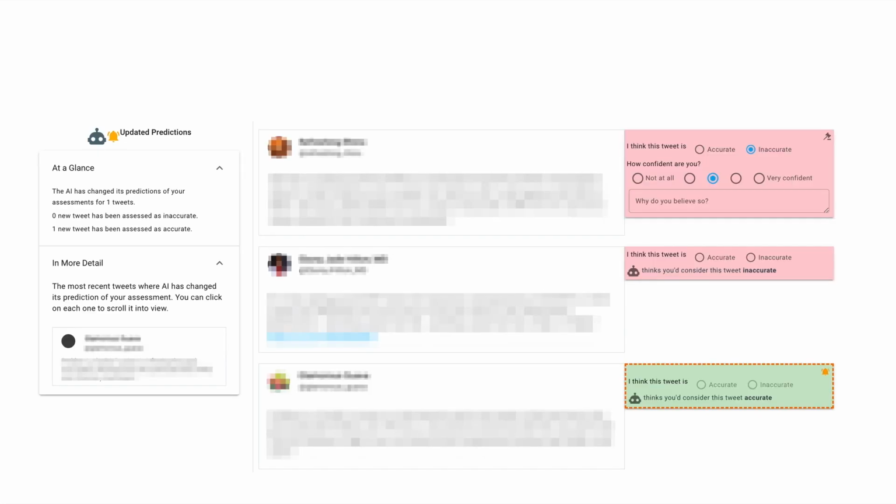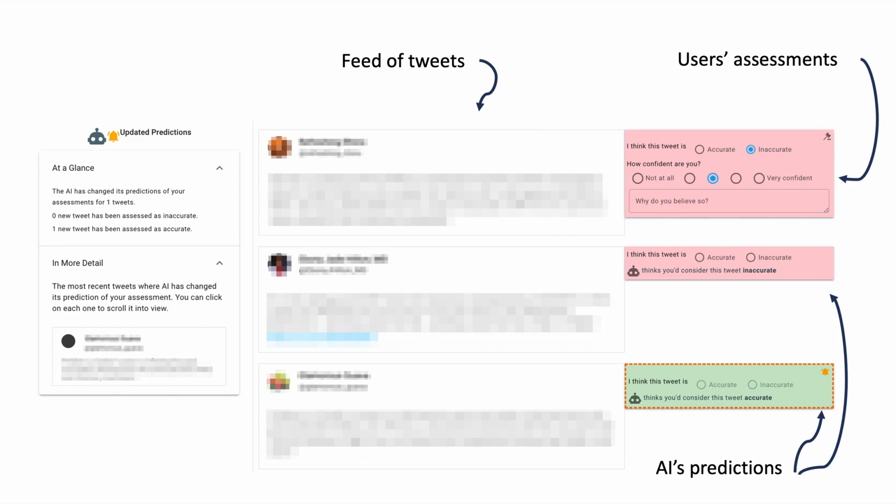We investigated users' perception of such an approach through a user study. In this user study, we presented participants with a feed of tweets that they needed to assess, and trained a personalized AI model for each participant in real time based on the assessments that the participant provided. The AI that we trained for each participant evolved and updated its predictions as the participant provided more assessments.